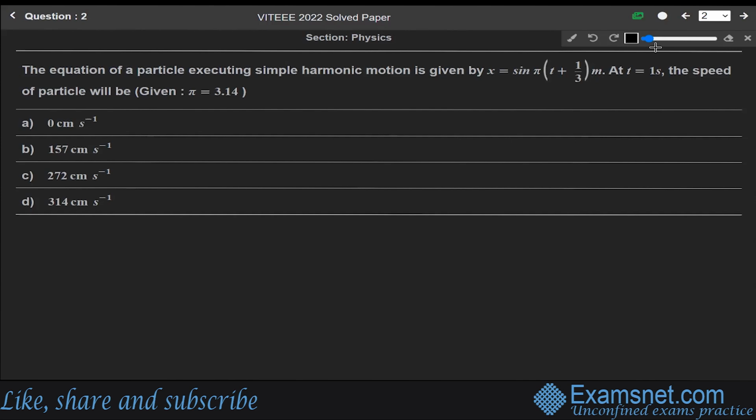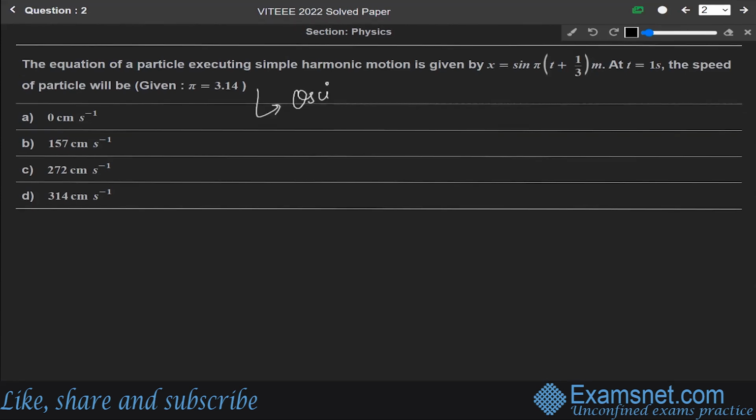Okay, moving on towards the next question, question 2. The equation of a particle executing simple harmonic motion is given by x equals sine of (pi t plus 1 by 3) meters. At t equals 1 second, the speed of the particle will be. We have to find the speed of the particle. This question is from the chapter of oscillations.